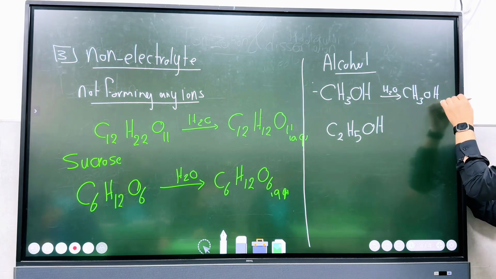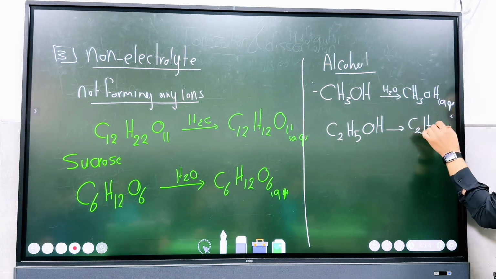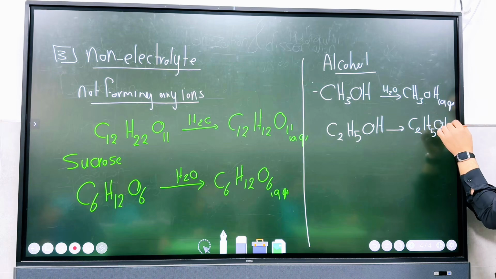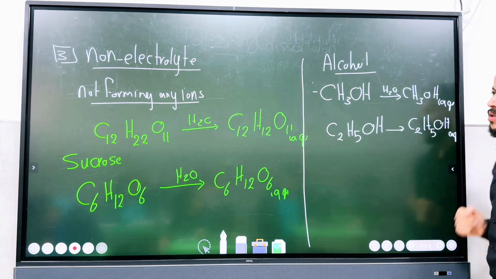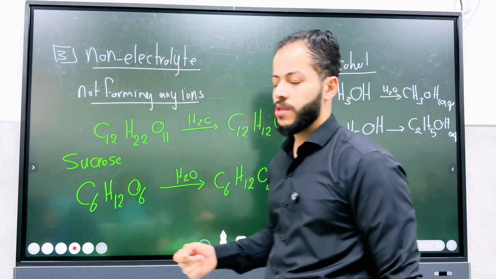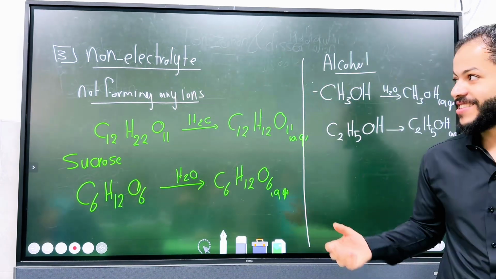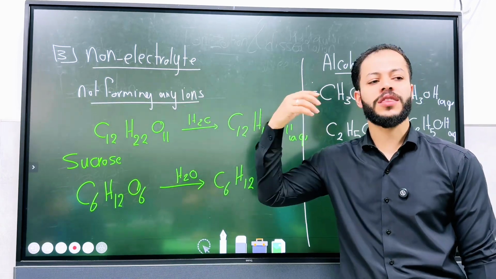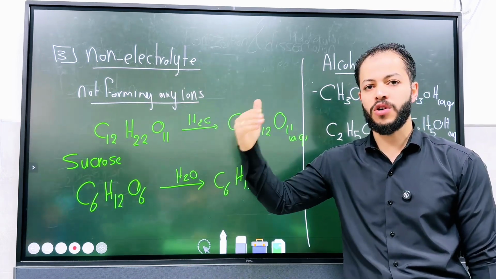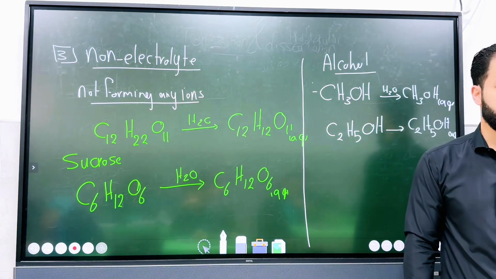It does not form any ions. So does the non-electrolyte conduct electricity well or poorly, or not at all? It does not conduct electricity at all.